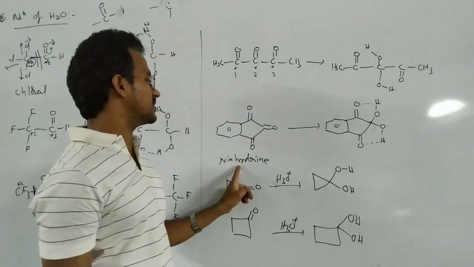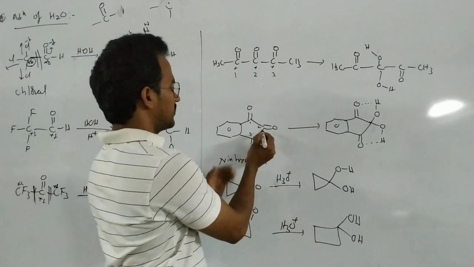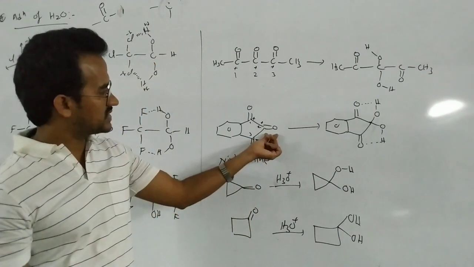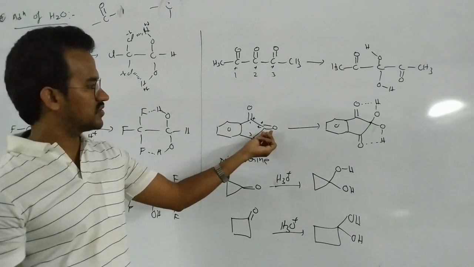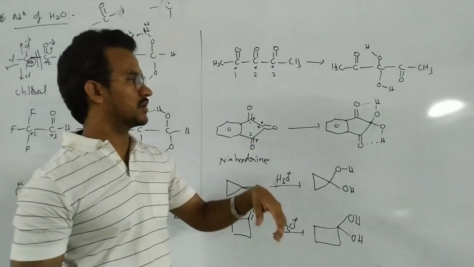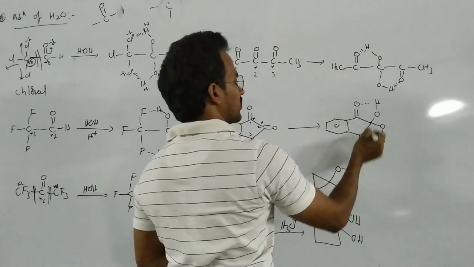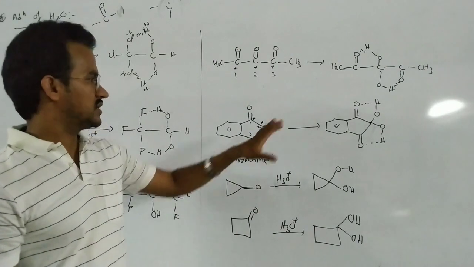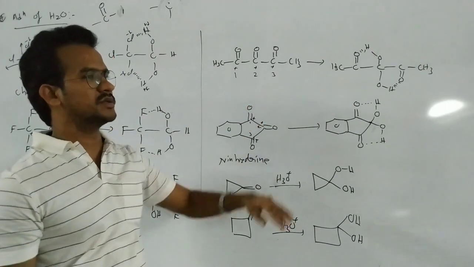The important point: this compound, ninhydrin, is also a 1, 2, 3 triketone. This is the more reactive. This carbon group is attached to two electron withdrawing groups, and this one experiences more positive repulsions. So now it is attacked by the water. Finally, this compound is stabilized by the intramolecular hydrogen bond. This hydrate is stabilized by the intramolecular hydrogen bonding. This one is also stabilized by intramolecular hydrogen bonding.